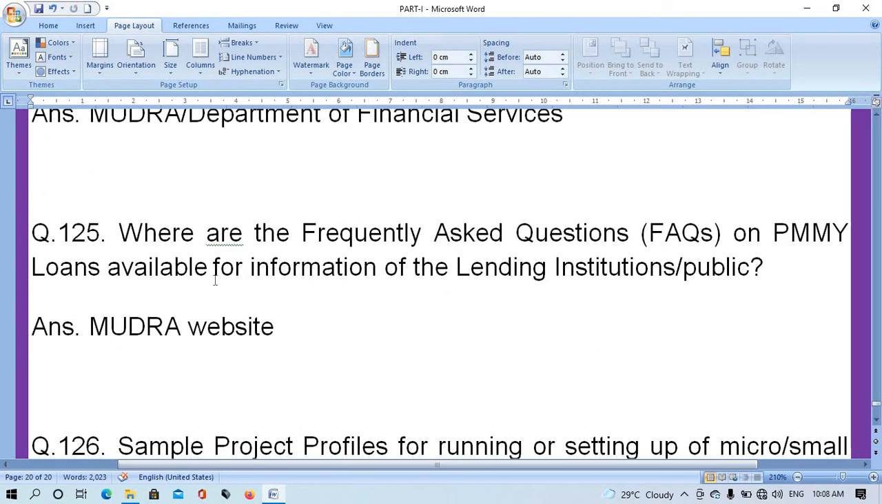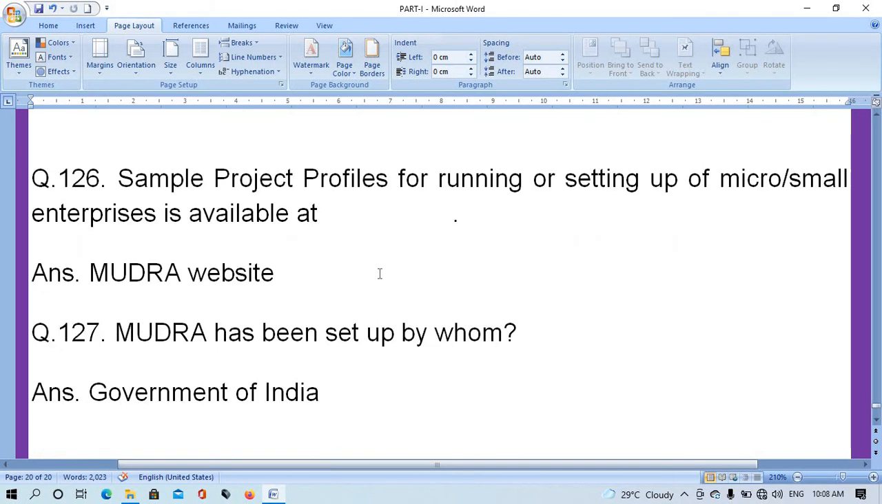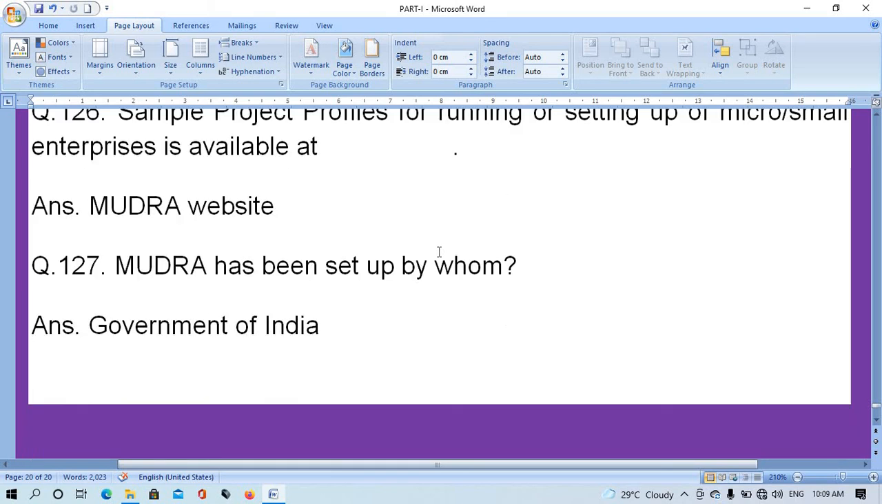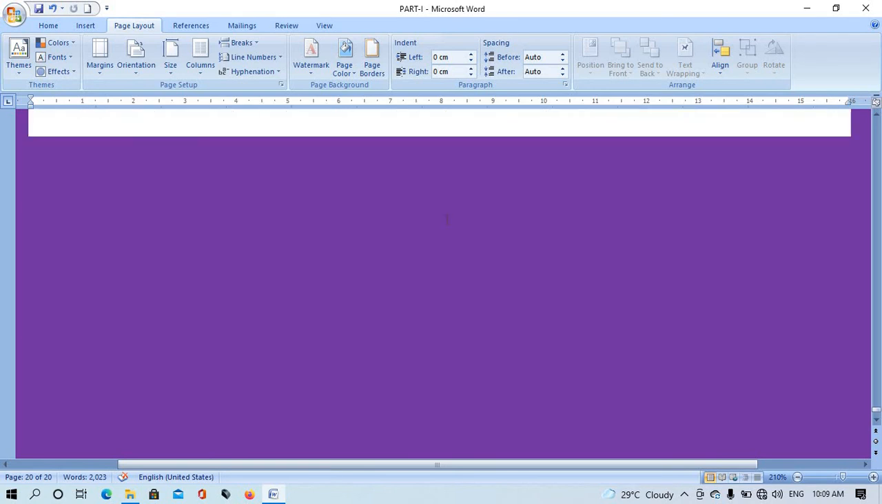Question number 125. Where are the frequently asked questions, FAQs, and PMMY loans available for information of the lending institution and public? The right answer is Mudra website. Question number 126. Simple project profiles for running or setting up of micro small enterprises is available at? Right answer is Mudra website. Question number 127. Mudra has been set up by whom? Government of India. Thank you.